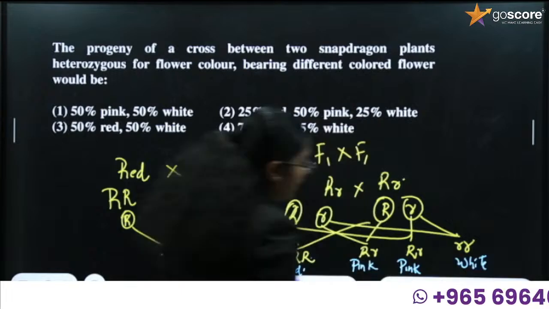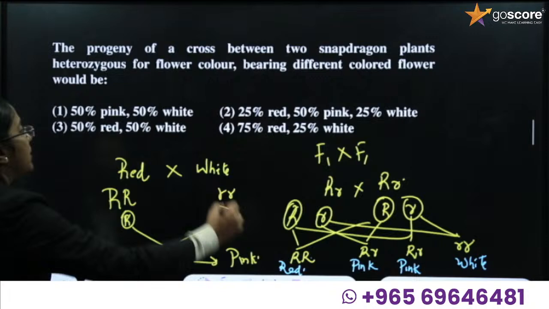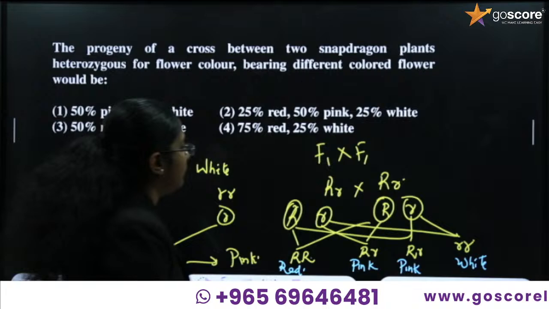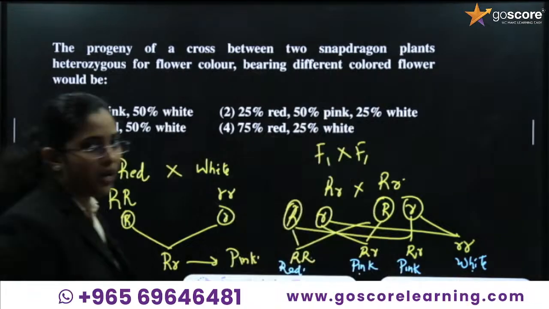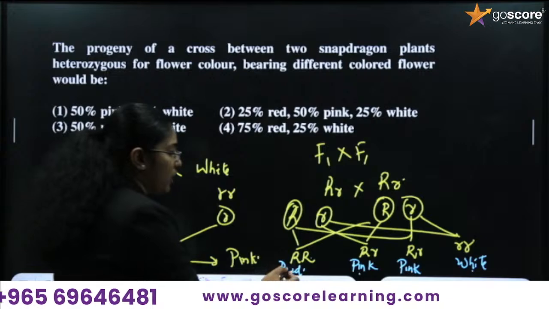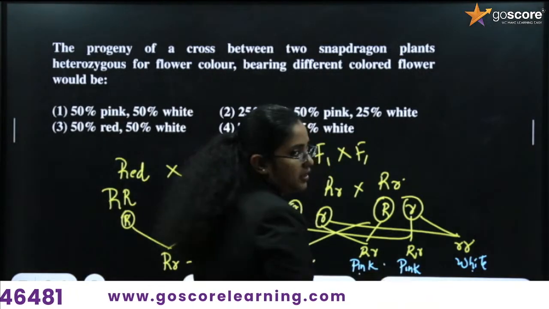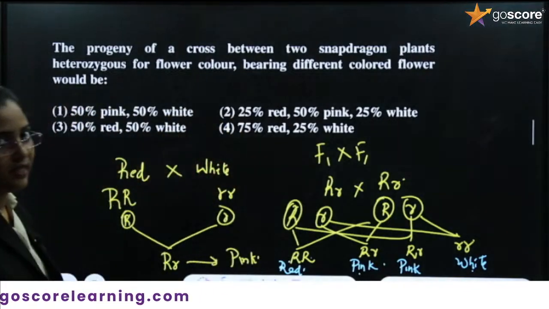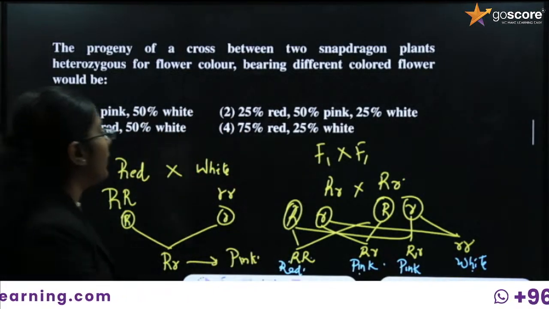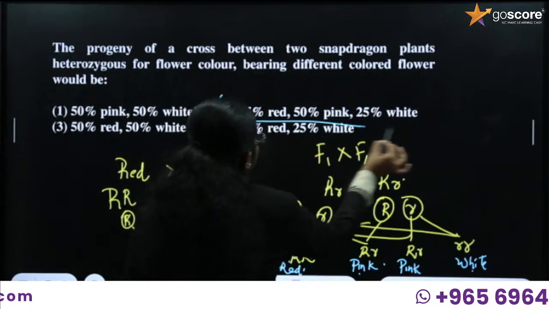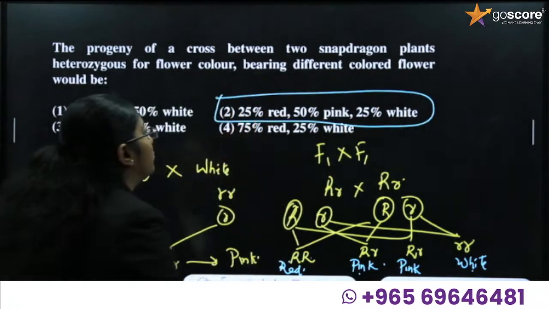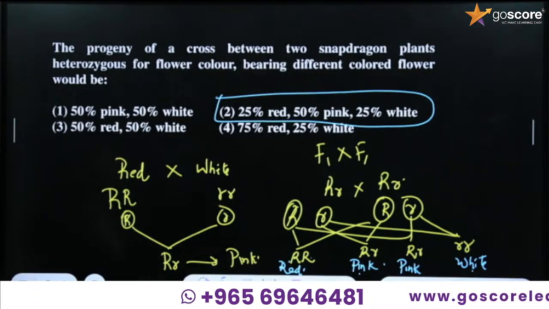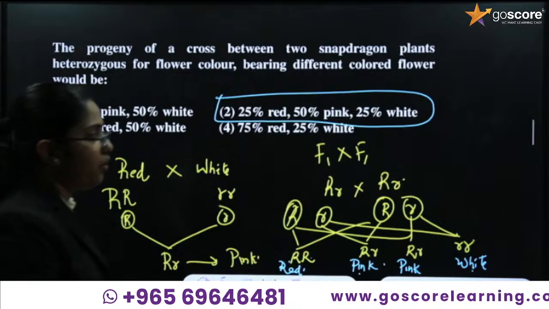So we can say the option is 25% red, 50% pink, and 25% white. 25% is pure dominant, 50% is in the heterozygous condition, and the rest 25% is white in color. So altogether 100%. The answer is option B, option 2. It has 25% red, 50% pink, and 25% white.